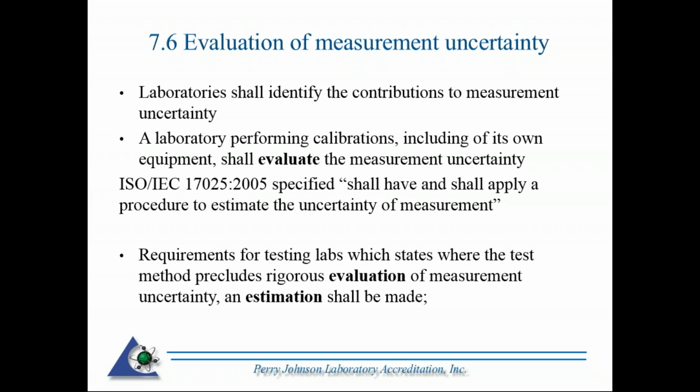You are required to identify the key contributors to measurement uncertainty, and a laboratory performing calibration, including its own equipment, shall evaluate the measurement uncertainty. So the requirement as far as having the procedure and applying the procedure, that's gone away. However, you still have to be able to identify the key contributors.